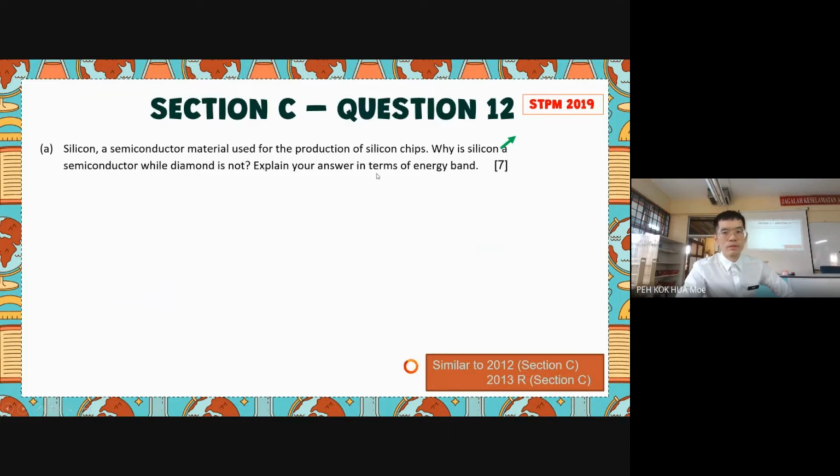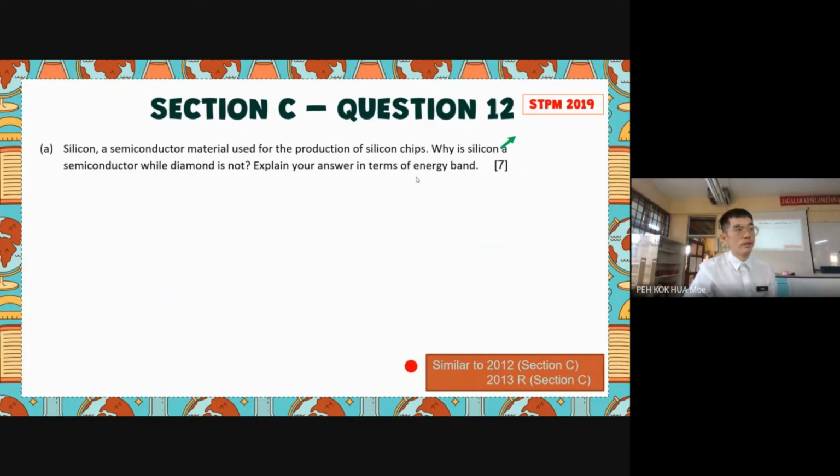The main difference for this question in 2019 is that it requests you to explain the conductivity in terms of the band energy. As per our discussion, for the example marking scheme for 2012, comparing conductivity between titanium and germanium, according to the scheme we can explain in terms of the energy band and also the concept of presence or absence of delocalized electrons.